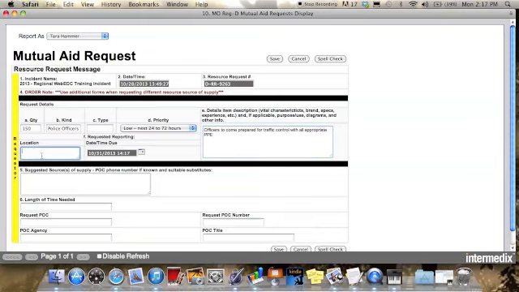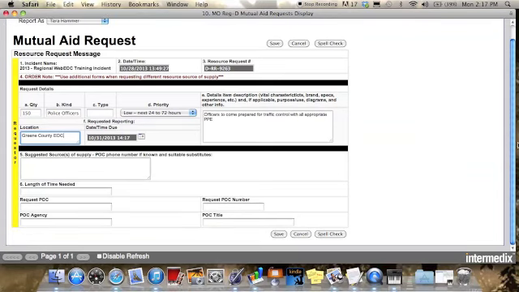I'd like them to report to the Greene County EOC, and my date and time is already put in there for me. I will then put in any suggested sources if I know them. If not, it's okay to leave this one blank.